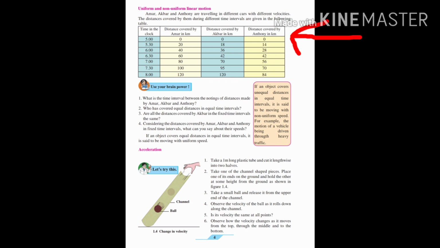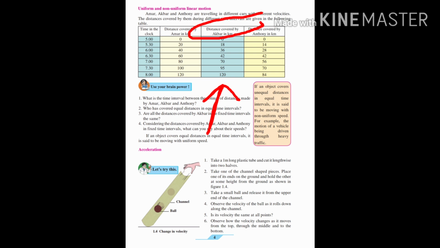Now if you see Anthony, he travels from 5 to 5:30 14 kilometer, from 5:30 to 6 28 kilometer. 14 plus 14 is 28. In another half an hour he covered 42 kilometer. That means 14 kilometer again. So he travels equal distance, 14, 14, 14, in equal time intervals of half an hour. But let's check Akbar.